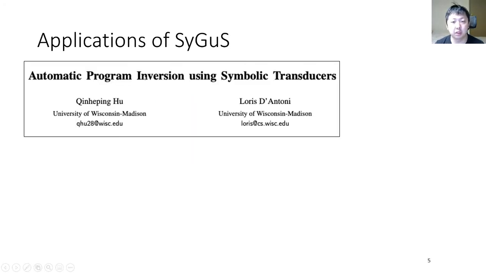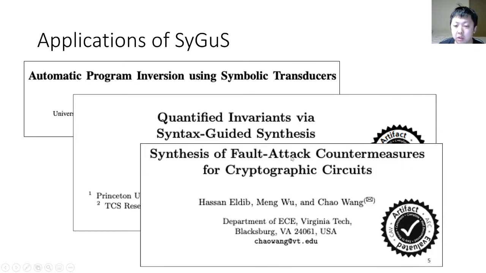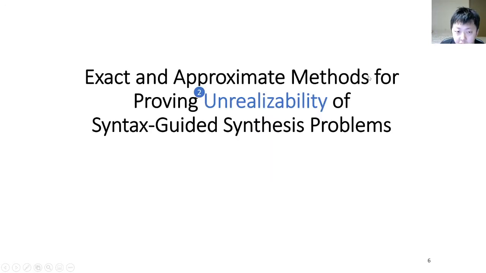We choose SyGuS as our target since SyGuS is a quite popular synthesis framework. There are many applications using SyGuS. For example, in our previous work, we were using SyGuS to invert string encoders, and in other applications, people use SyGuS to compute quantified invariants for programs with arrays, or people use SyGuS to compute constant time circuits, which can defend against side-channel attacks.